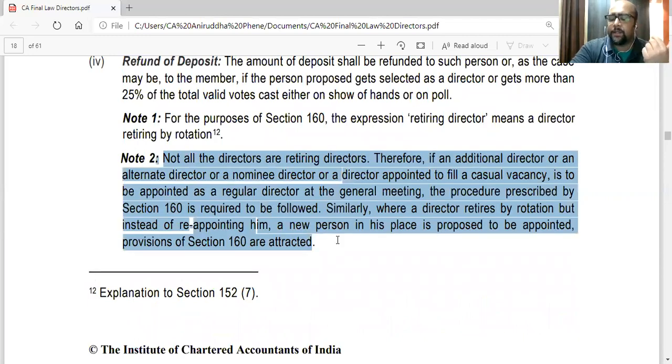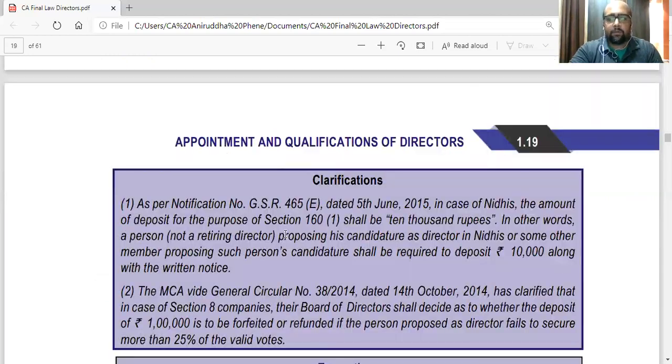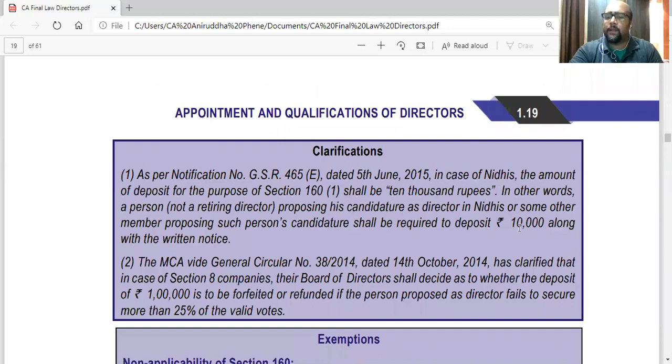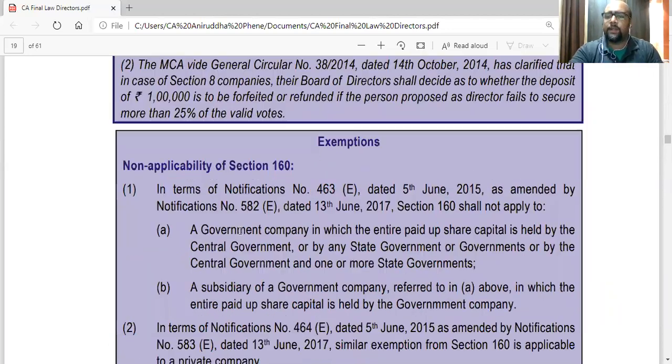Because a question can be asked in the exam, something like: an additional director's term got over at the AGM, he wants to get appointed as a regular director, what is the procedure? And again you have to write about 160. There you have to understand that 160 is attracted. So you can write this because a practical question can come. So note 2 also you can add. And just write Nidhi 10,000 in brackets wherever you're writing the deposit point. And just write that the section is not applicable to government and private companies.